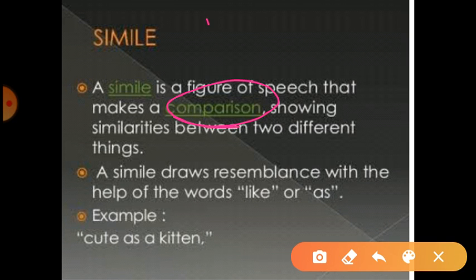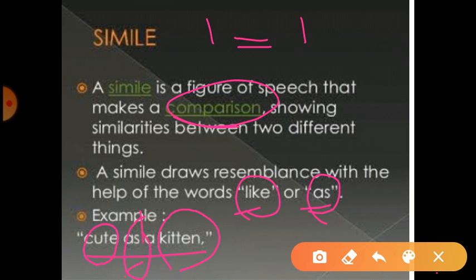Simile is what? It is comparing two different things. It compares two different things with the help of the word like or as. Okay, so simile shows comparison between two different things and the word like or as is used in it. See the example, cute as a kitten. So here the cuteness of something is compared with that of a kitten and the word as is used. So this line is what? It is a simile.